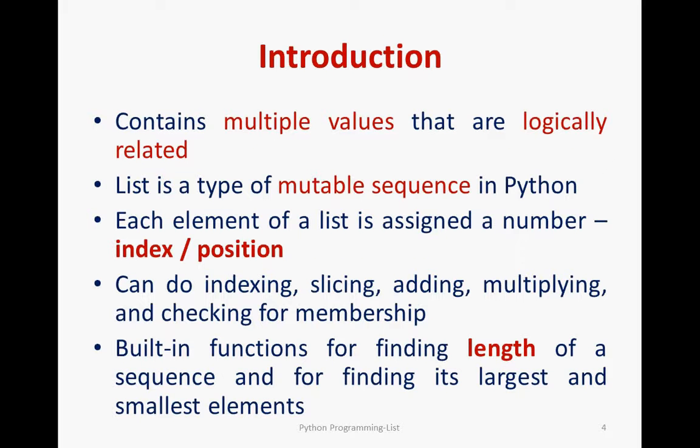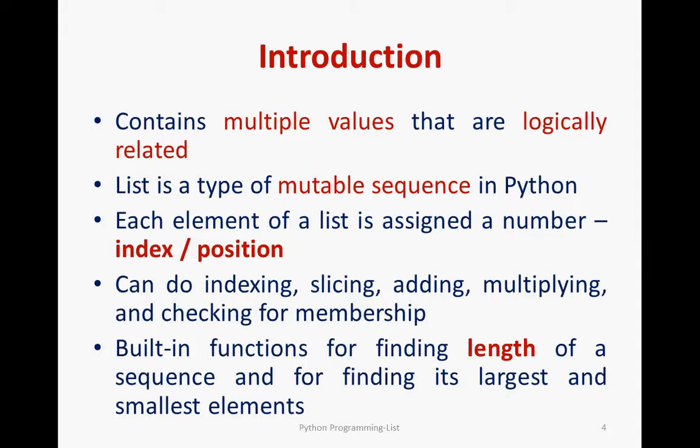Basically, in the introduction, a list contains multiple values. Logically, it's a group, but it is a mutable one. What is the meaning of mutable? It is that you can change it. But there is a breakthrough that I will tell you later. Every element in the list is assigned a number. That's called the position, or you can say index. We have already played with this position concept in C++, and the same way we are using it here.